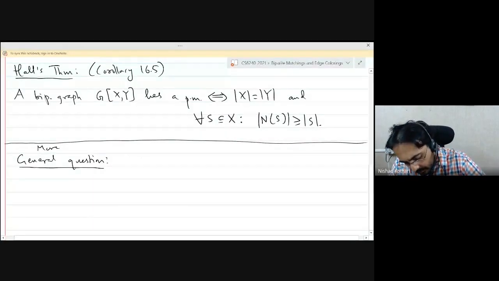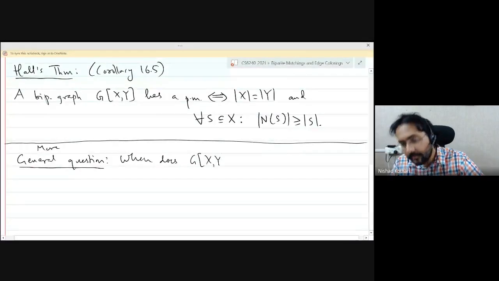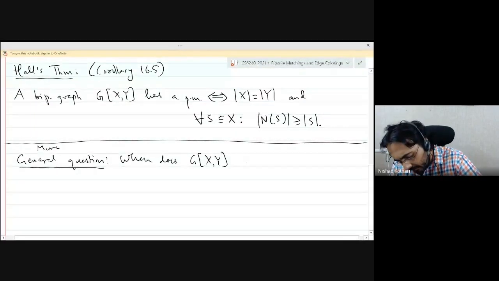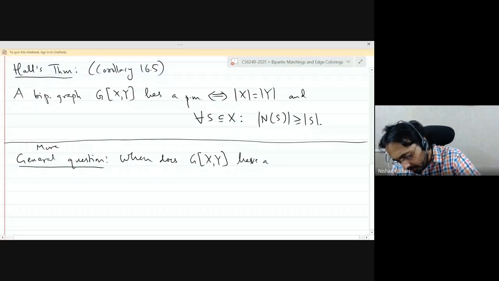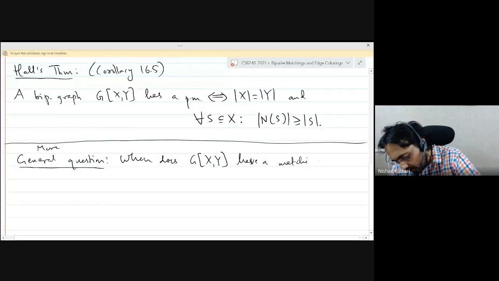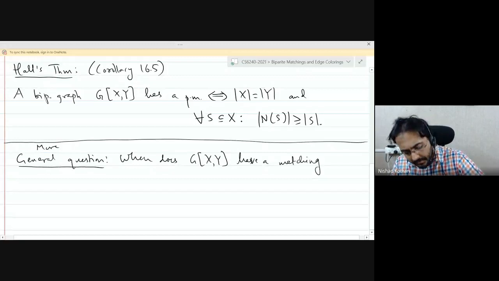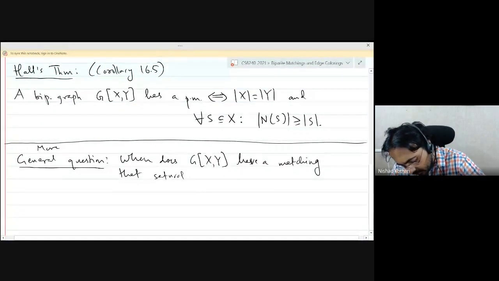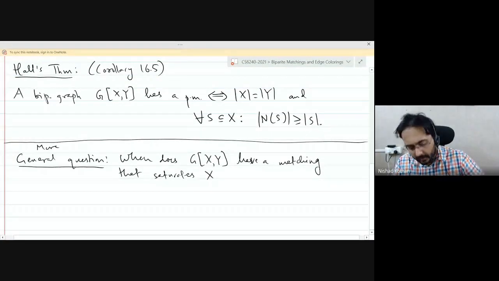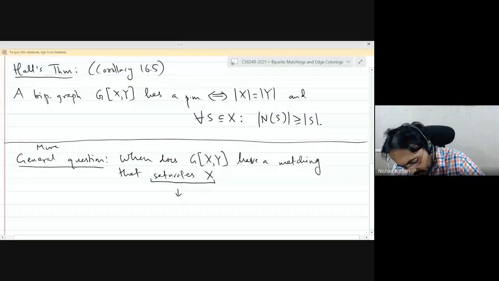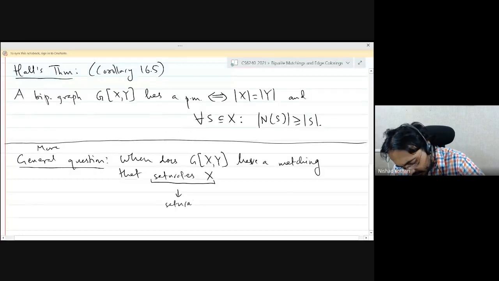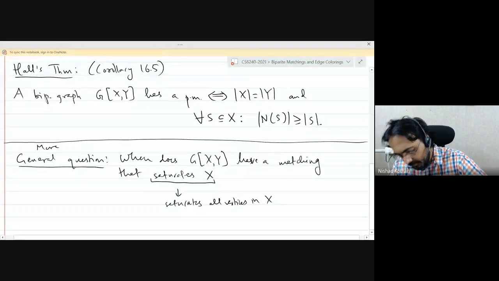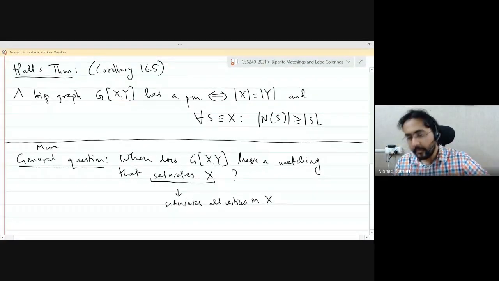When does a bipartite graph G(X, Y) have a matching that saturates X? In other words, saturates all vertices in X. Okay.